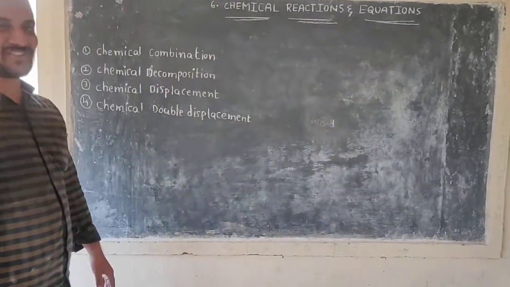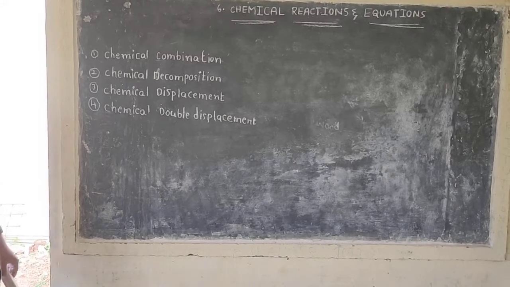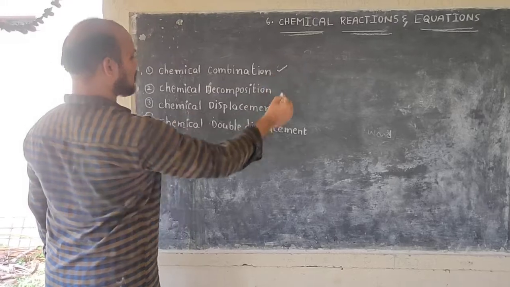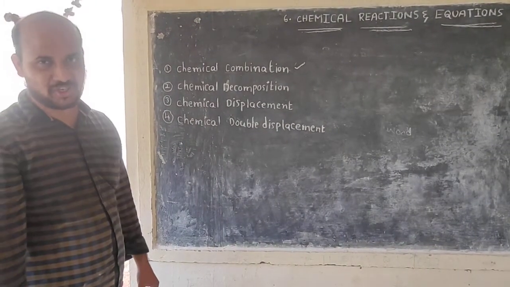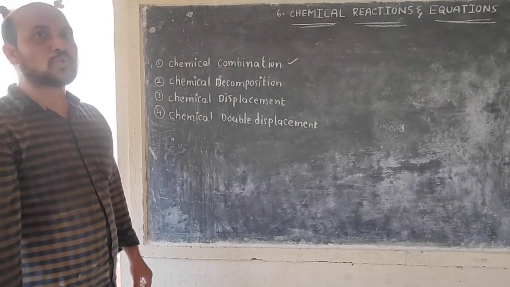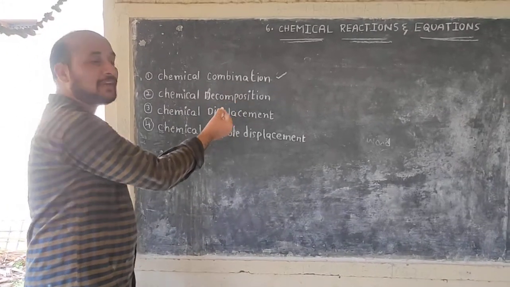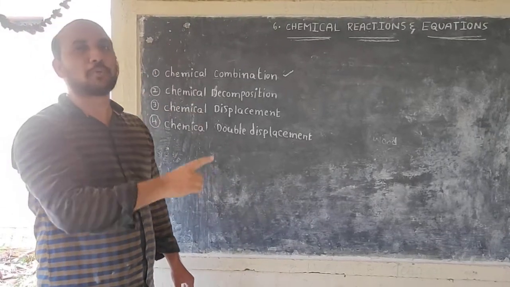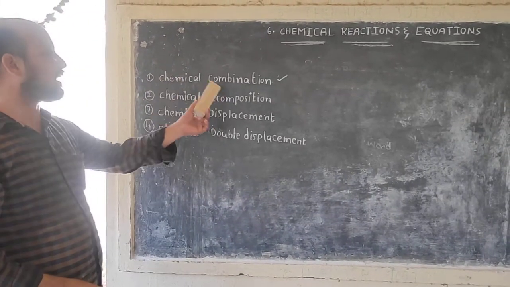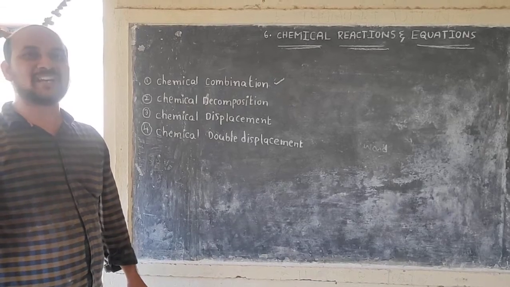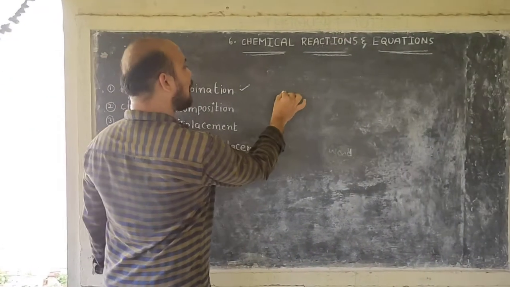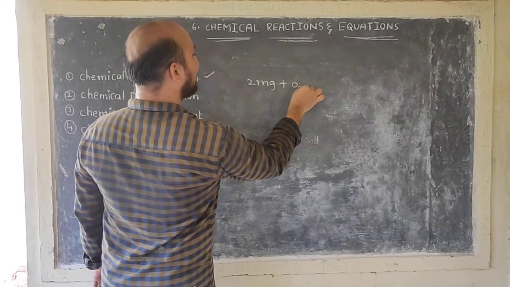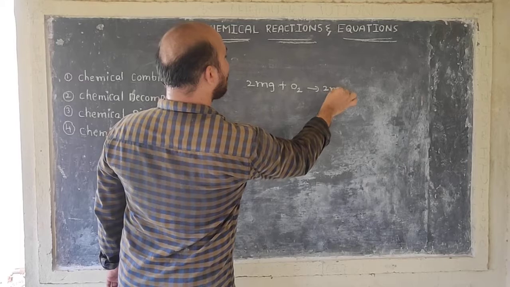Types of chemical reactions. Chemical reactions are classified into four types. First one, chemical combination. What is chemical combination? Two or more reactants combine to form only one product. That type of reaction is called a chemical combination reaction. For example, magnesium reacts with oxygen to form magnesium oxide.